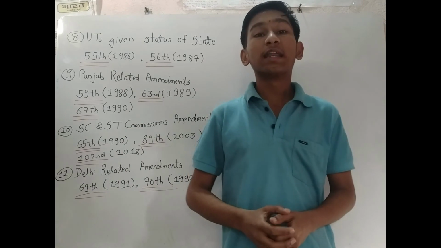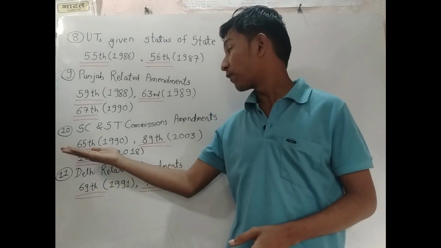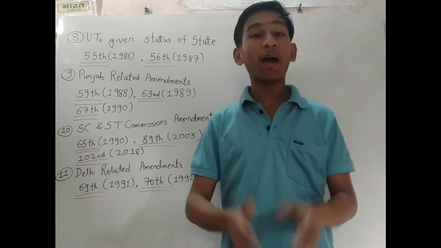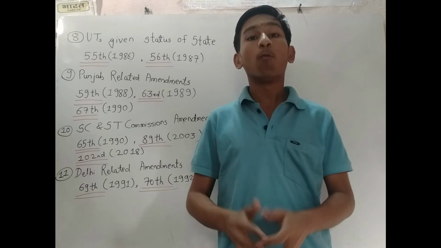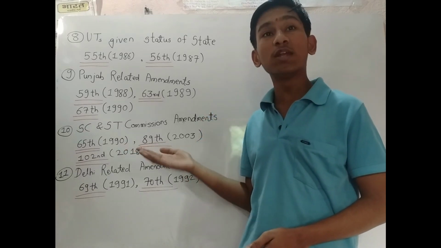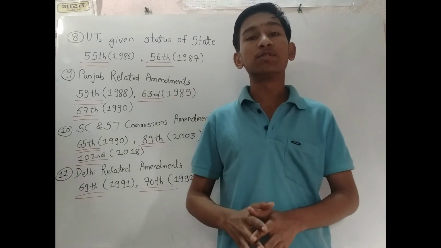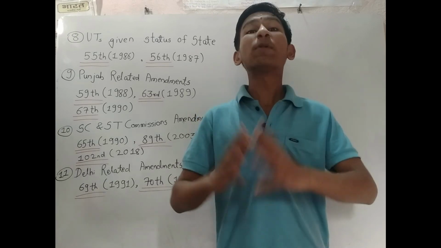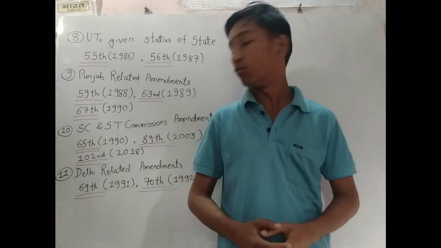All the amendments regarding the SC and ST commissions are here. The 65th Amendment Act 1990, by which the National Commission for Scheduled Castes and Scheduled Tribes was appointed by the central government. The 89th Amendment Act 2003, where these two, the Scheduled Castes and Scheduled Tribes, were placed under separate commissions, the National Commission for Scheduled Castes and the National Commission for Scheduled Tribes.